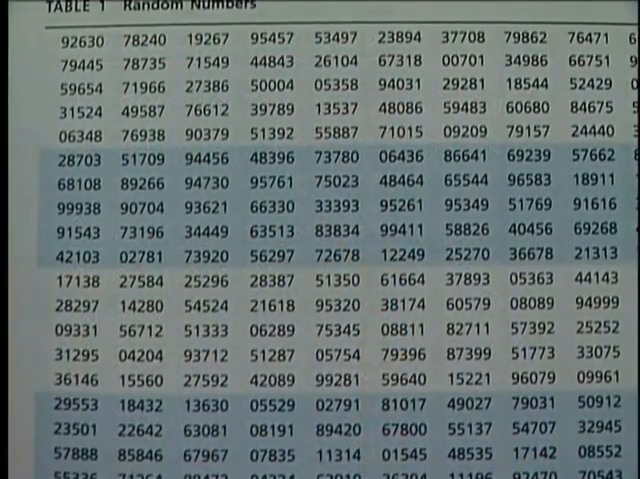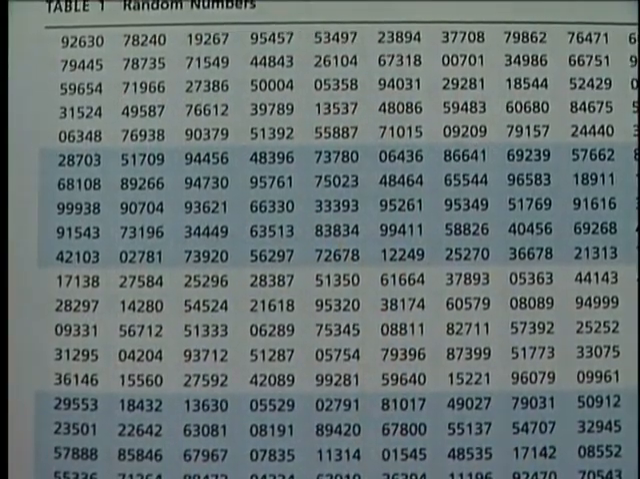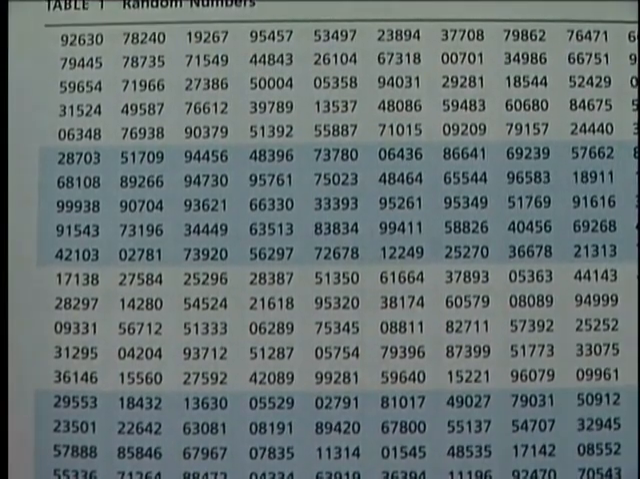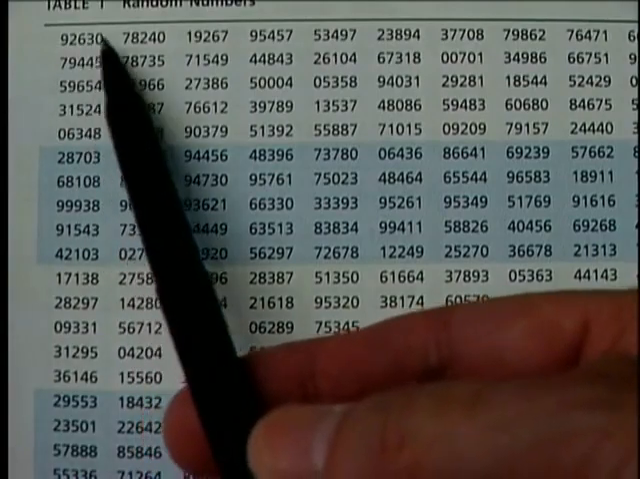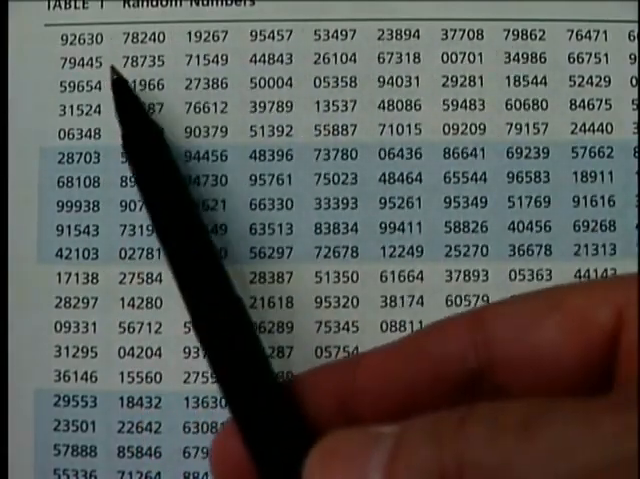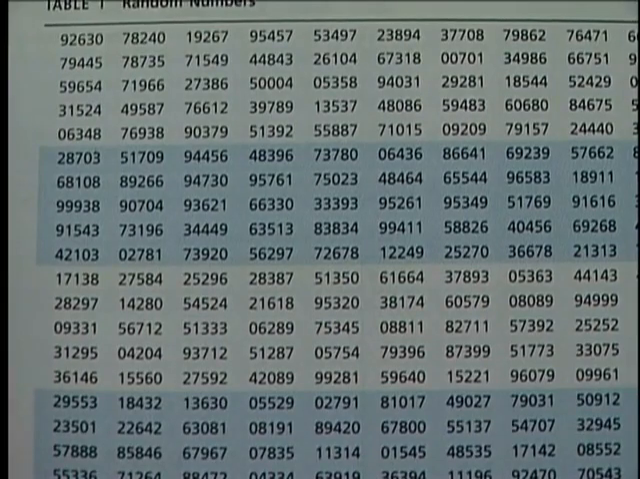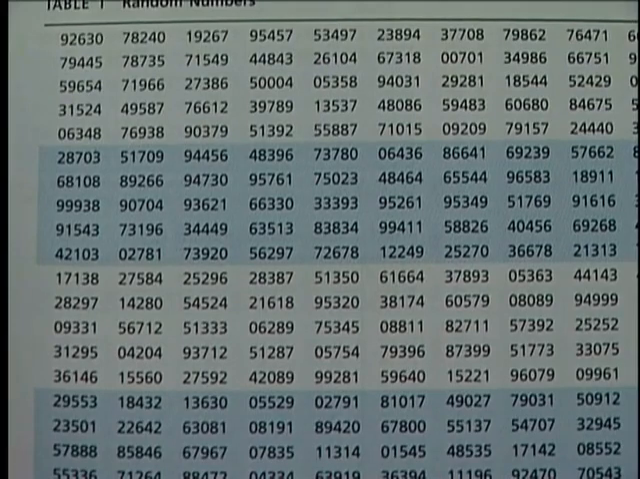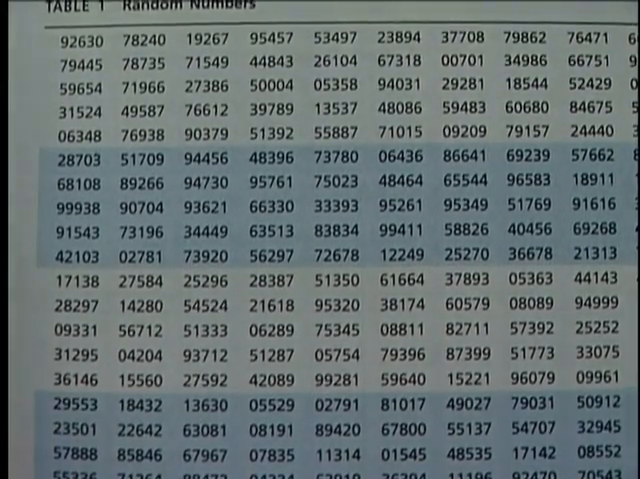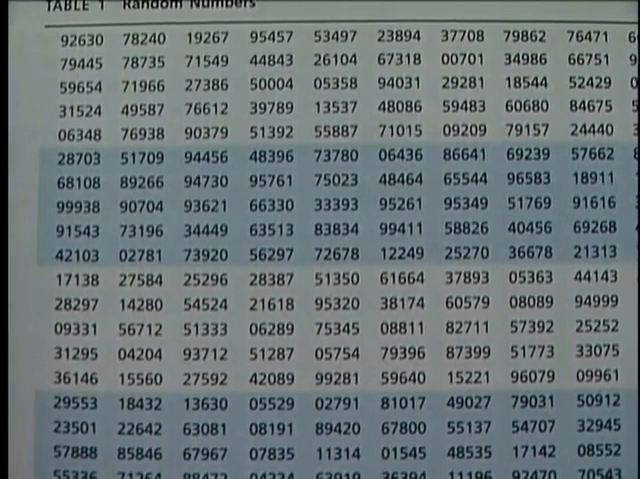Now, you can't see the entire table, but this table consists of 50 rows and 10 blocks. The rows go left and right, and the blocks go up and down. Now, if we were going to select random numbers, we would start at some place in this random number table.